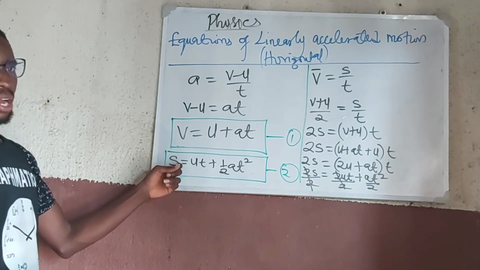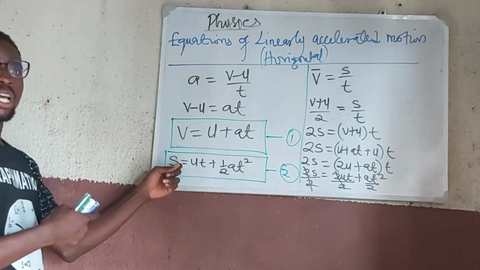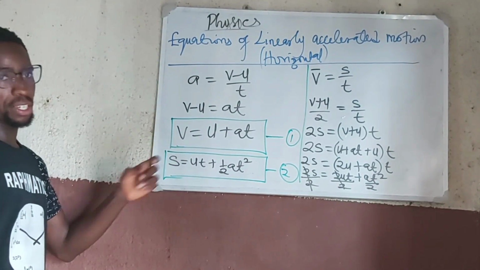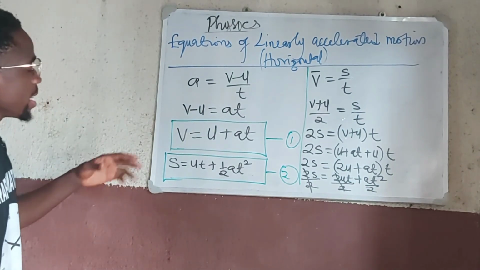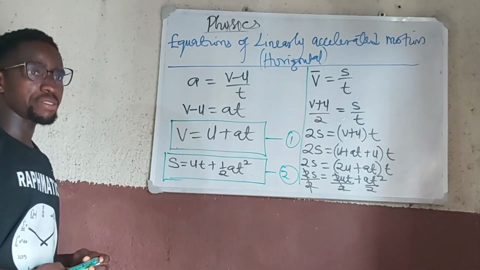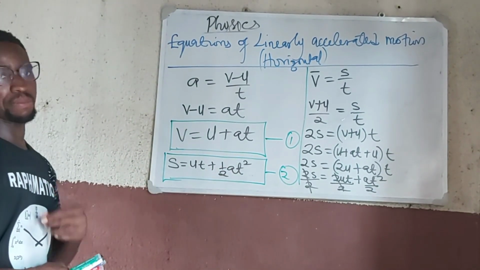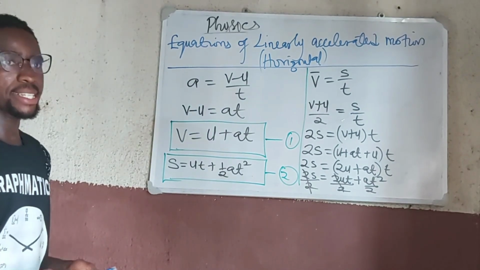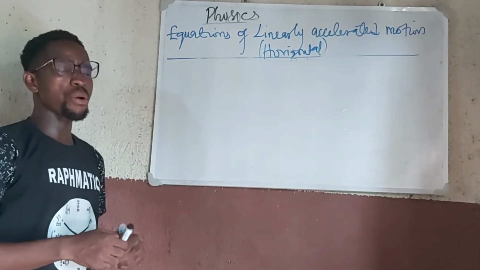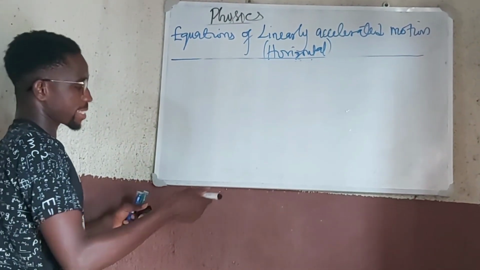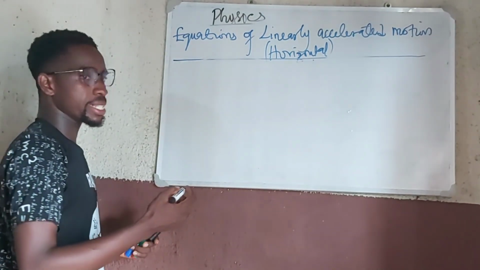But here there was s, but there was no v, right? Now in the next equation, we'll try to derive the equation without t. So let's derive the third equation. So here we are with the next equation we want to derive.